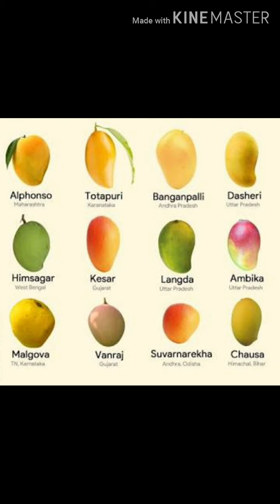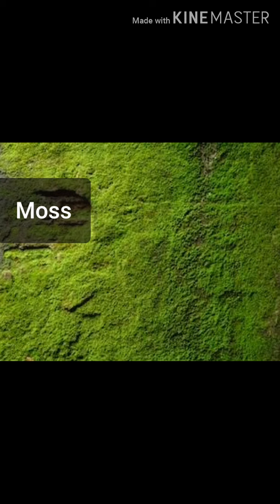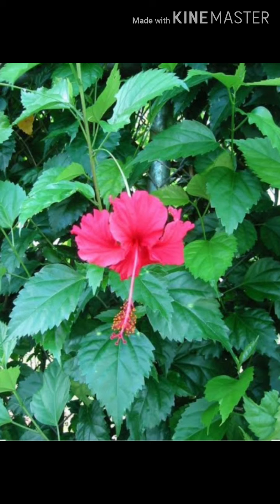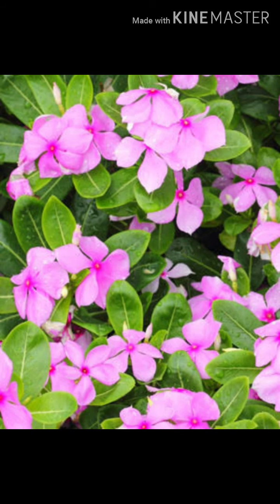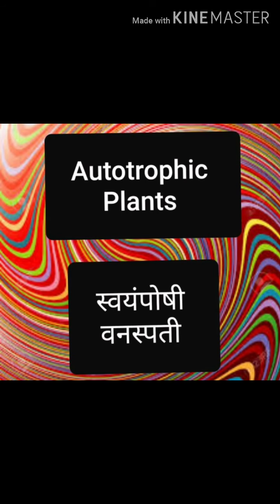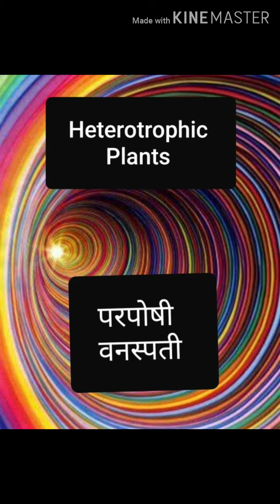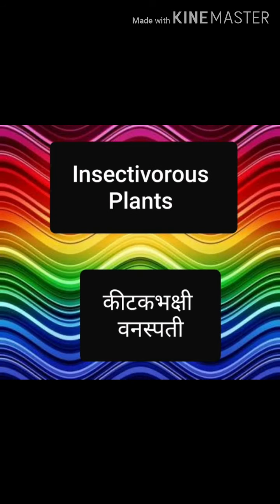Some plants grow even without stems, leaves, or roots. For example, moss. There is diversity in method of nutrition in plants. According to the method of nutrition, plants are divided into autotrophic plants, heterotrophic plants, and insectivorous plants.